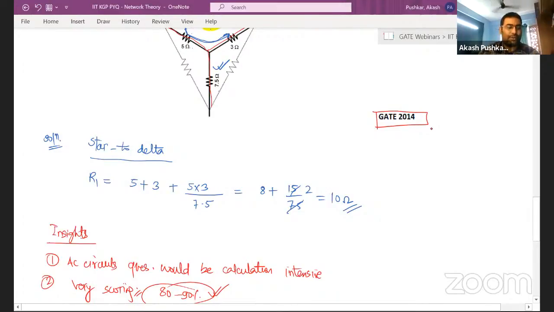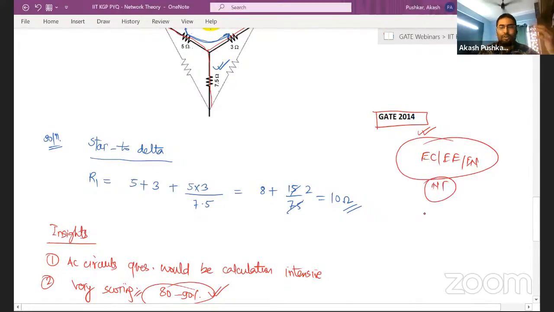So there's no point in going so far back in analyzing the paper. The 2014 paper you should attempt completely, all the network theory questions from EC, electrical and IN branches. And in case you're facing any doubt or challenge, please comment in the chat.